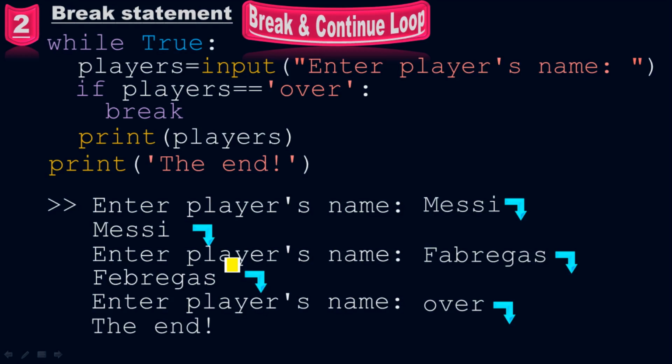So there was another example of the break statement. I hope you got the idea now of how the break statement works.